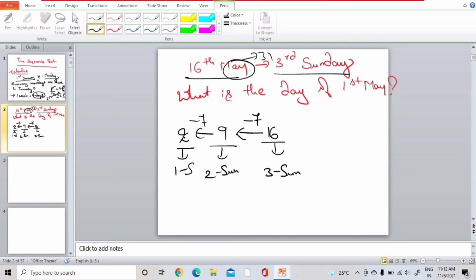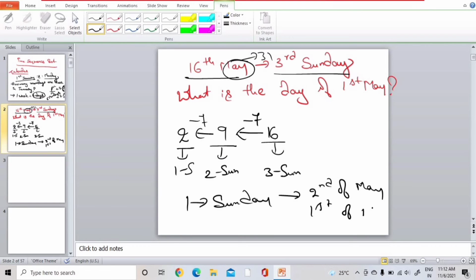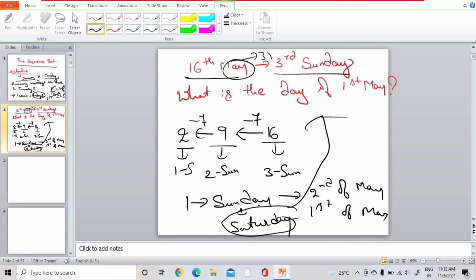So 1st Sunday is 2nd of May. Then 1st of May is, obviously, Saturday, right? So the answer is Saturday. This is how we need to solve these kinds of problems.